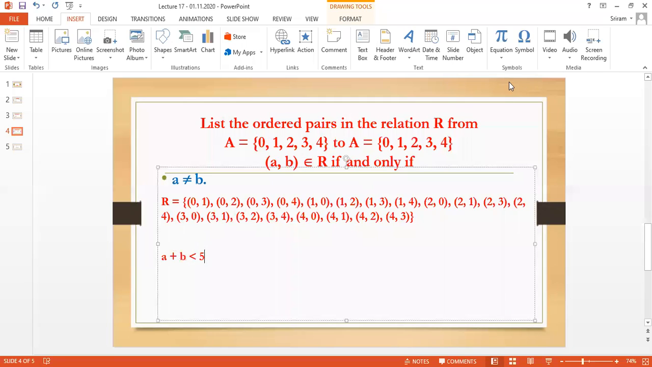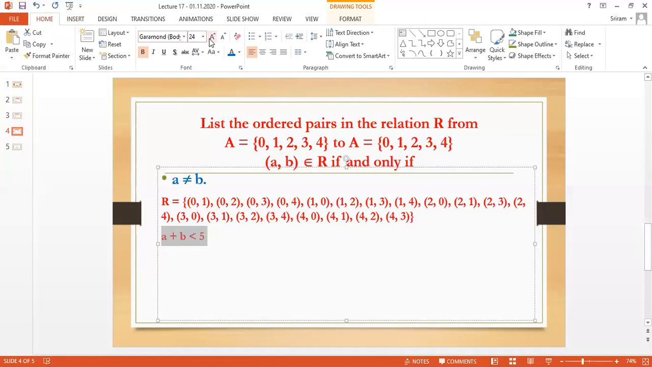For example, I am having A plus B less than 5. I want to bring the elements, I want to make the element A plus B less than 5. So I am going to check what is the value of R. I am going to put all the paired elements. When I add the two numbers, the value should be less than 5.